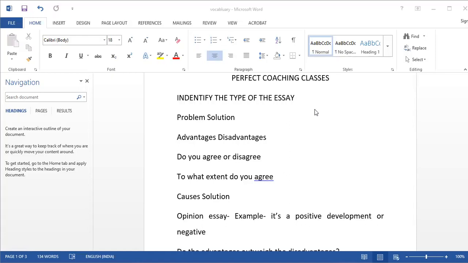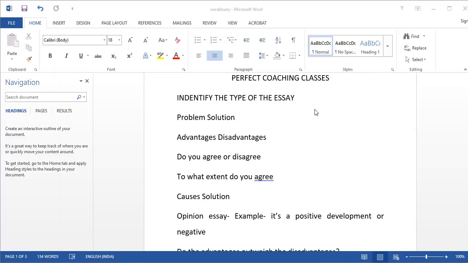Another challenge which comes in front of the students is how to prepare vocabulary for different types of essays. Believe me, students, if you do not focus on your vocabulary skills from day one, then you will struggle with this till the end of your preparation.